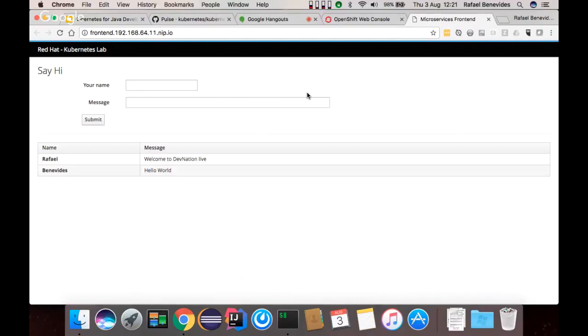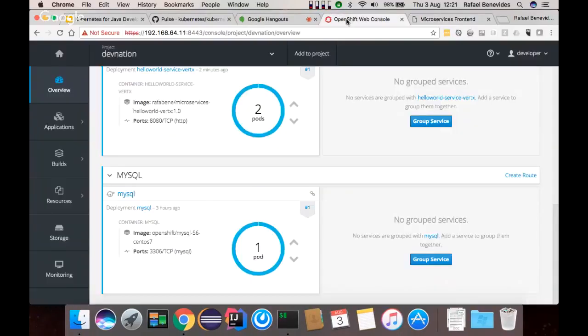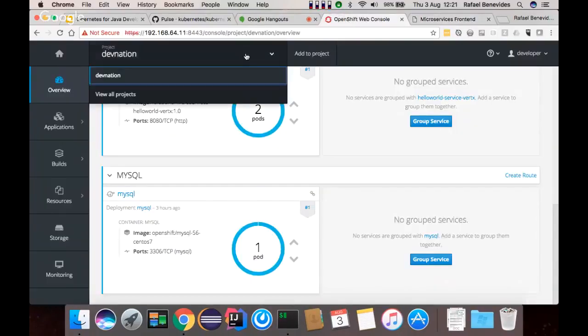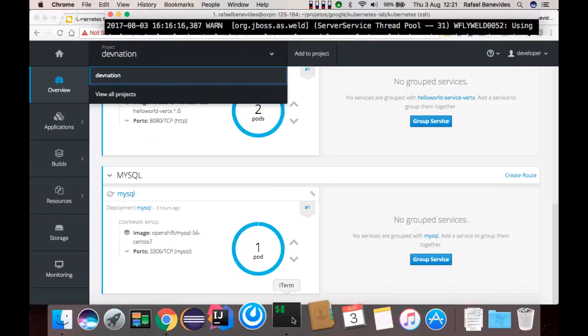But now let's make things even more easy. I will create now from scratch a new microservice. Let's start playing with OpenShift because I want that microservice to be in another project. So I can come here in the console.